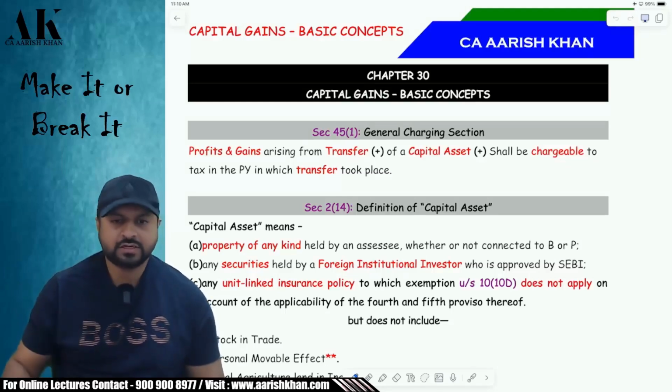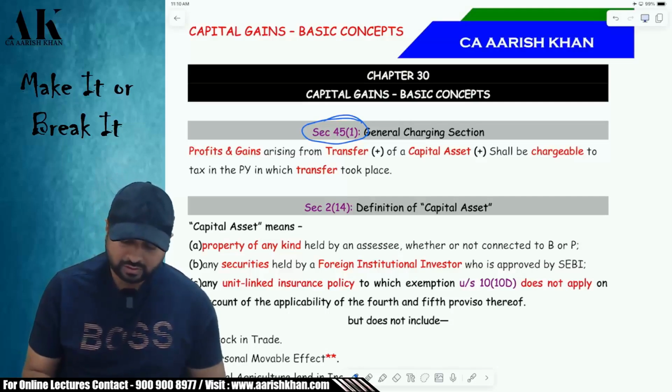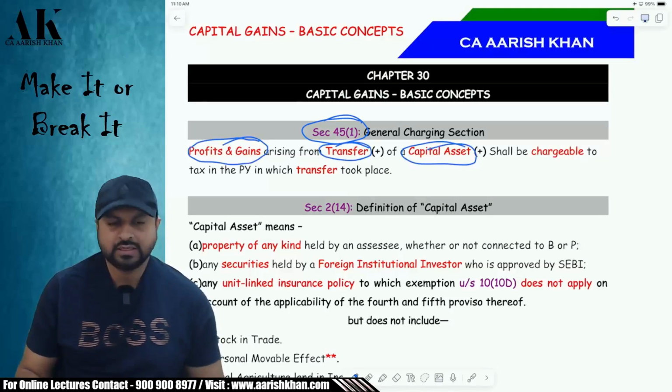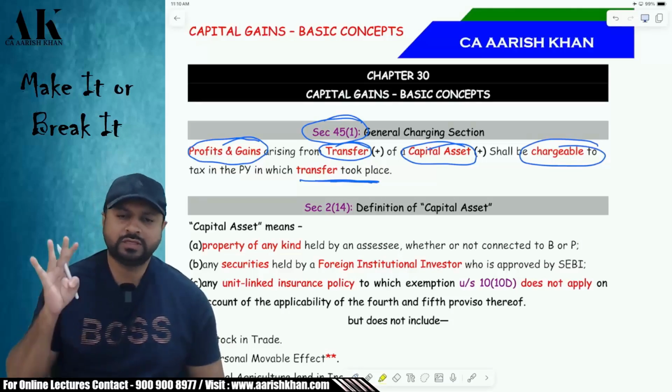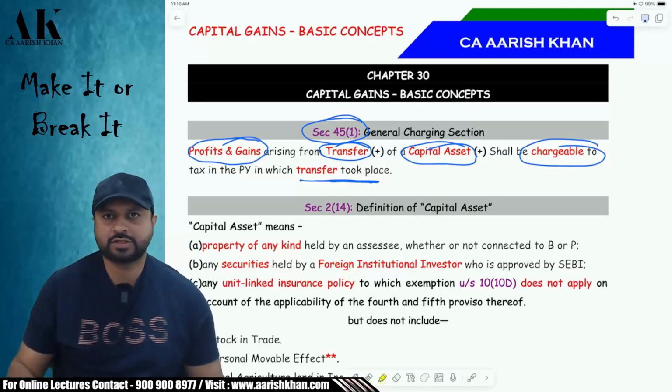Let us start with the general charging section first of all today. The general charging section, which is covered in section 45(1), says that you need to transfer a capital asset and earn profits and gains. Then your profits and gains shall be chargeable in the previous year in which the transfer took place. So we have to do these four things. Once we do these four things, then we are liable for capital gains as per section 45(1).